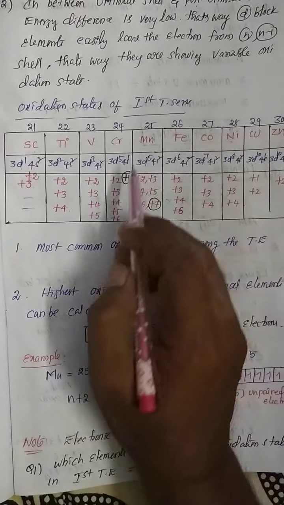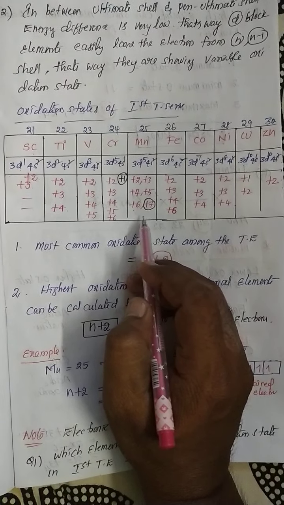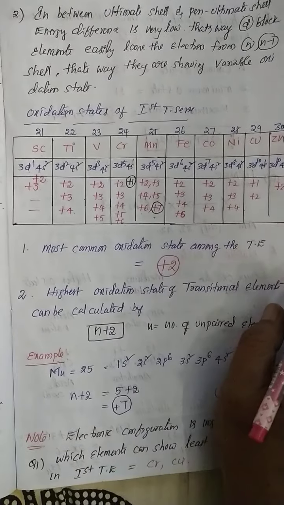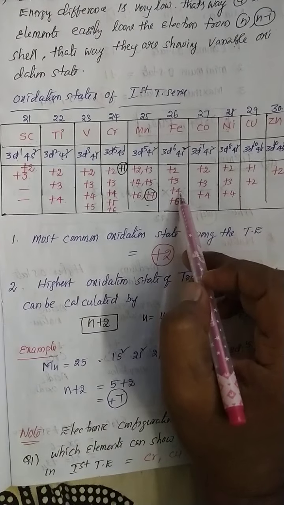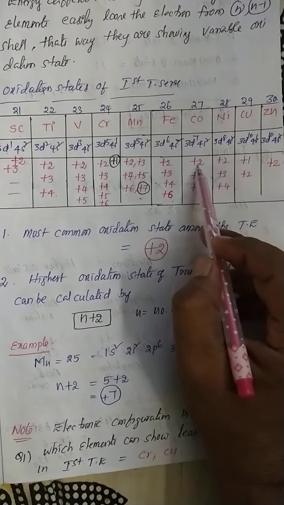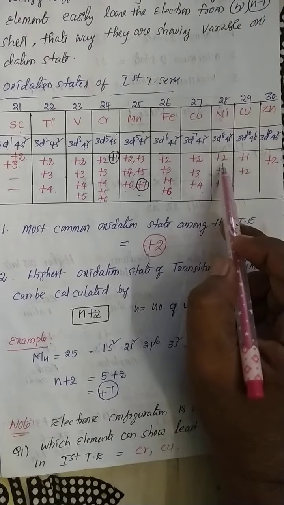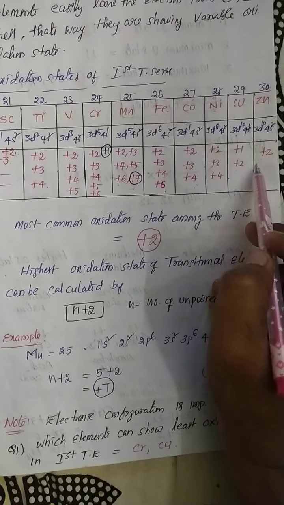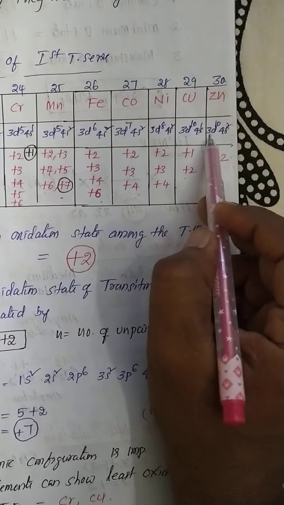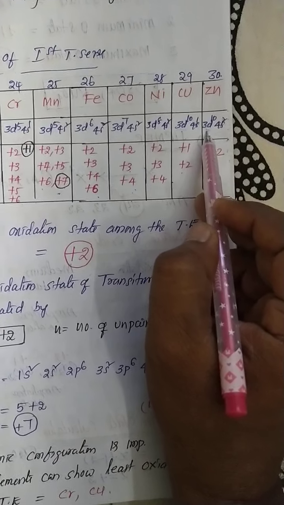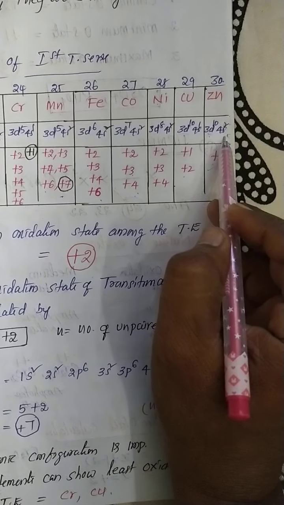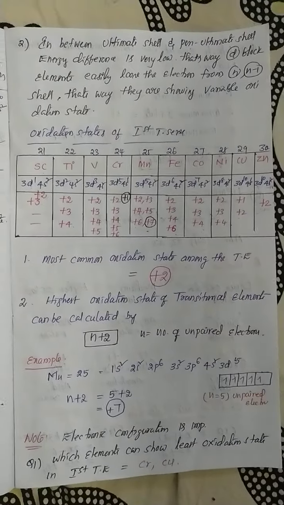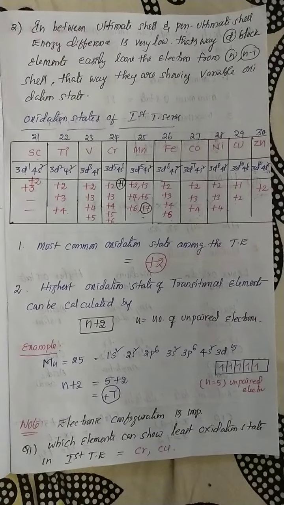In the entire first transition series, the maximum oxidation state is shown by manganese. What is that value? +7. Keep it in your mind. Iron shows +2, +3, +4, +6. Cobalt shows +2, +3, +4. Nickel shows +2, +3, +4. Copper shows +1, +2. Zinc shows only +2. Why? Because there are no unpaired electrons, it is completely filled. If zinc loses the electrons from only the last orbit, 4s2, it is the +2 oxidation state. This is a most important area from the NEET exam point of view.